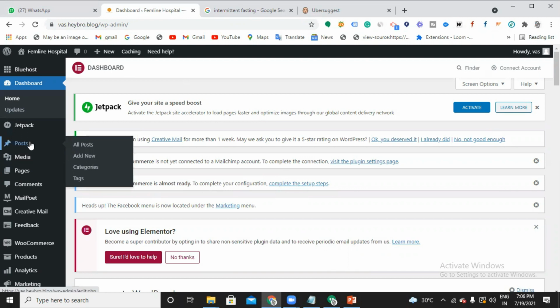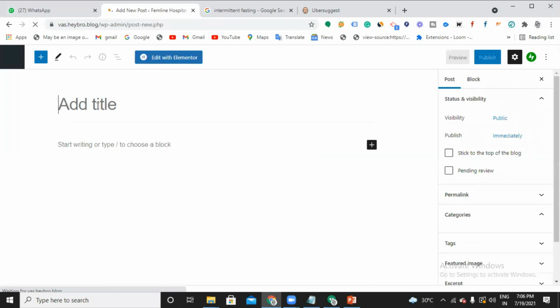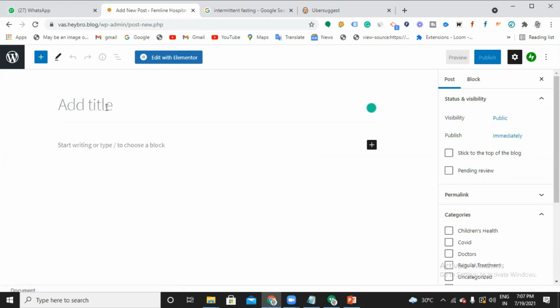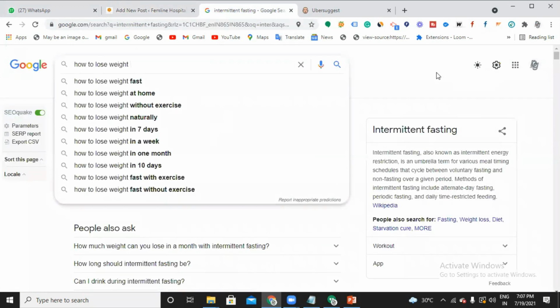Post, right? So the same thing I'm doing right now, I'm going to choose post. Let me click add new. This is your complete blog post interface. Here you will start with a heading. Here, this is the keyword.